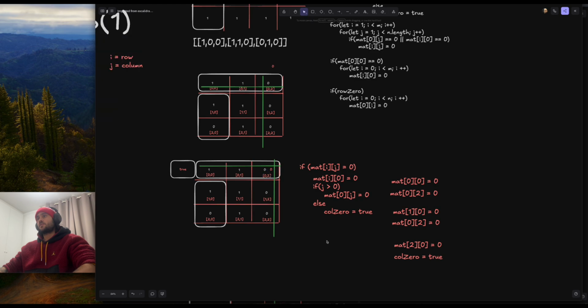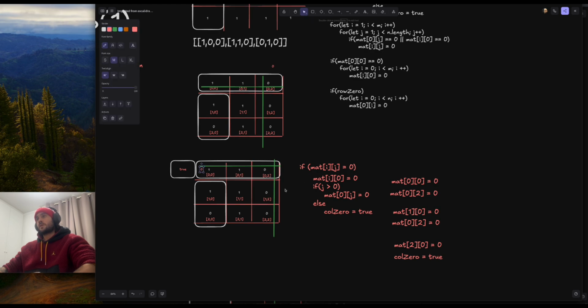Knowing that this is 0, 2, basically, if my matrix ij is equal to 0, and this is 0, 2, so if matrix I, 0 is 0, then we say that mat I 0 is 0. That means the row is 0, and the first item in the row is 0, so the first thing we mark down is this guy here. That's the first thing that we did here. Okay, I'll mark down this first item in the row, and then I mark the first item in the column.